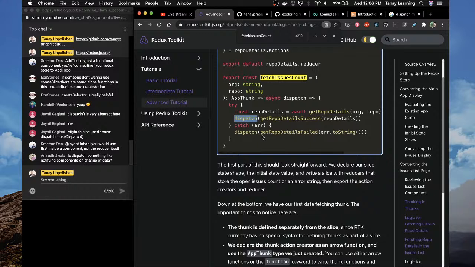So all thunk is doing is giving you a dispatch so that when the async call has happened, it comes back and updates the data, taking it out of the reducer. This part is still in the reducer, but calling it as an action is not synchronous. So we call this, we don't update the store, we update the store only when there is data in hand.